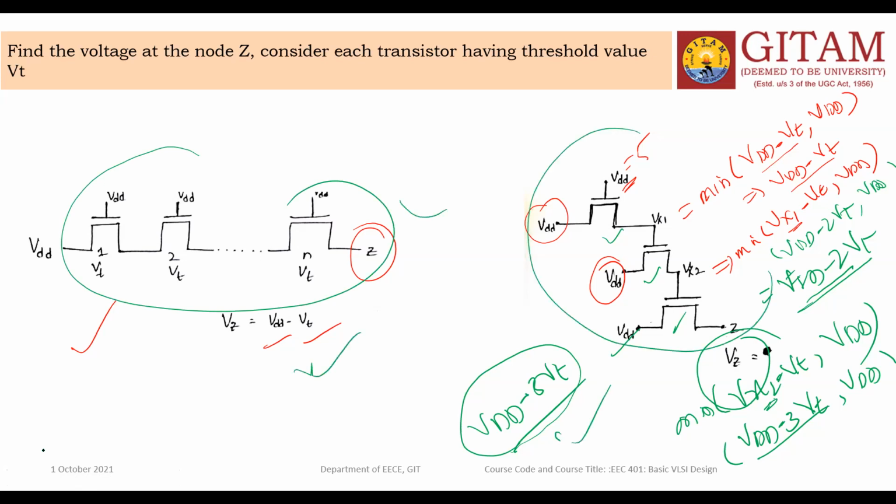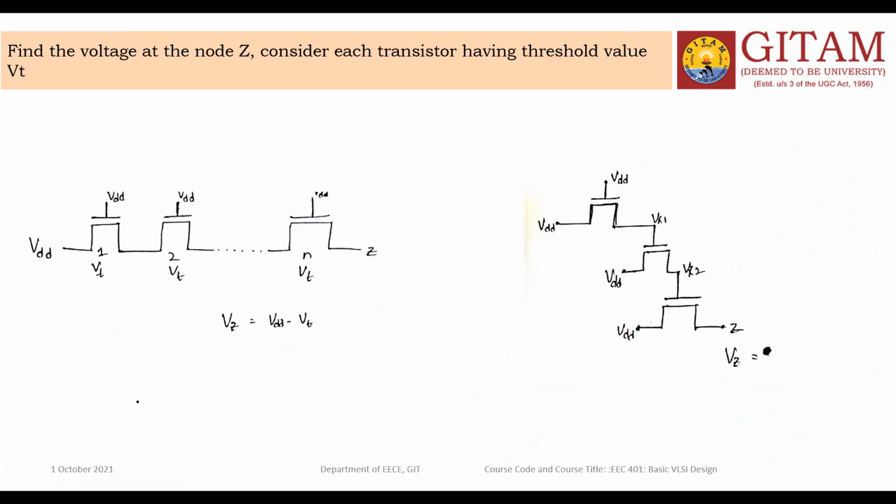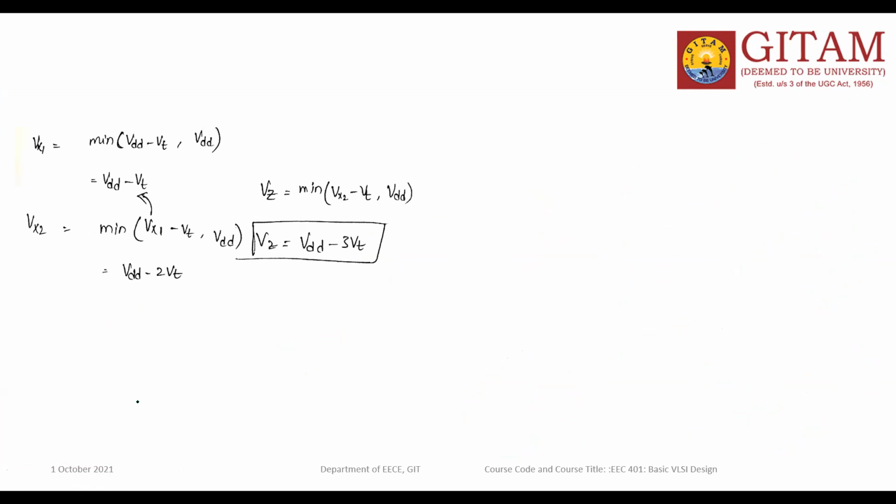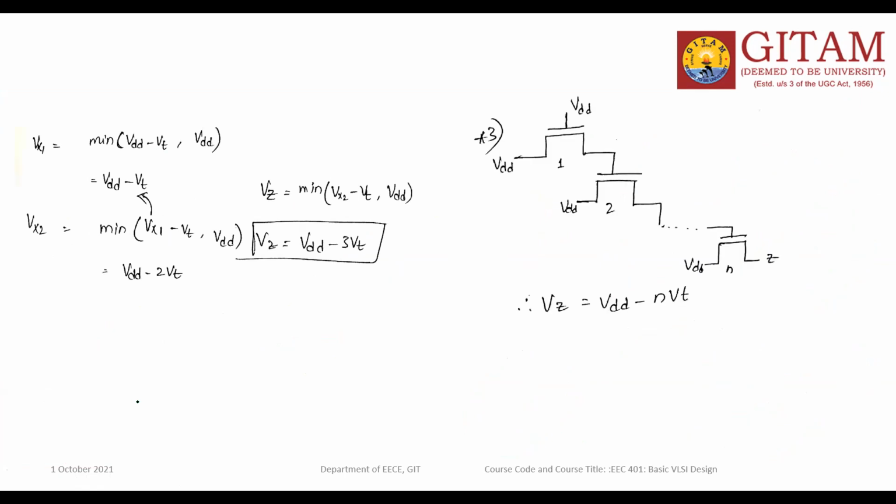So the conclusion of the slide is that Vz is equal to VDD minus N VT, where N means the number of transistors.